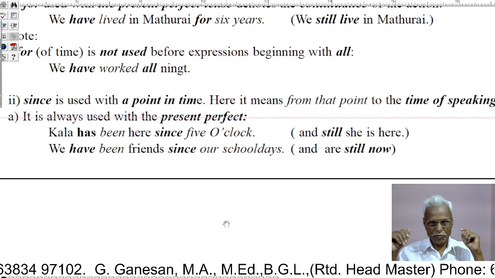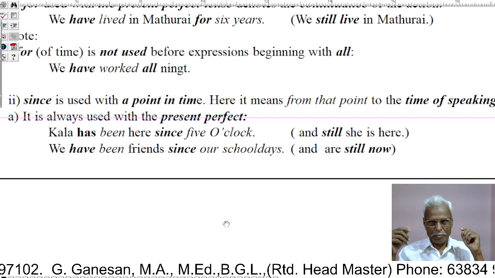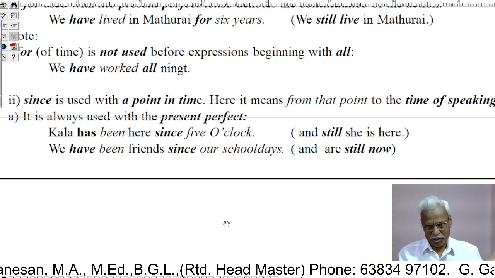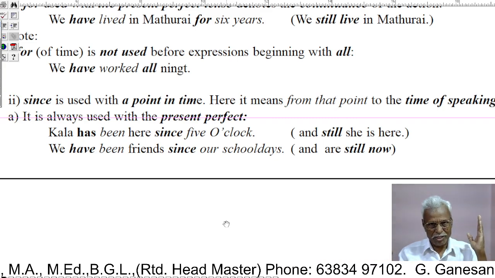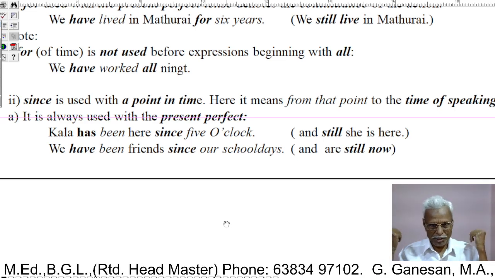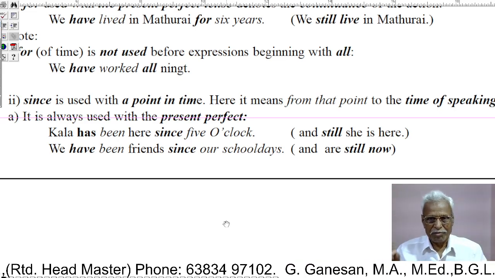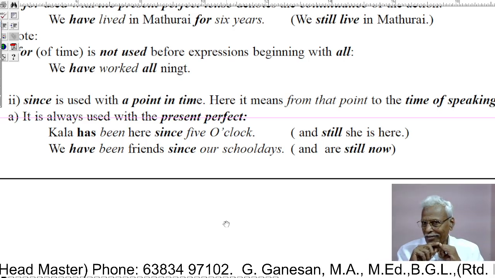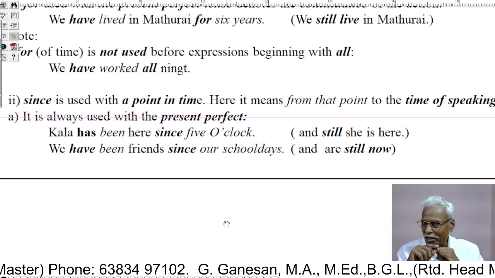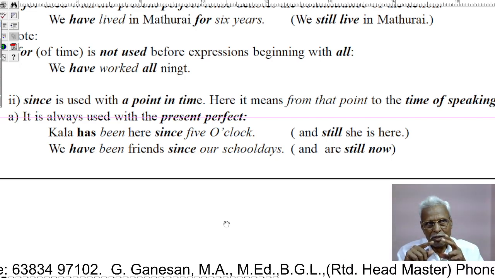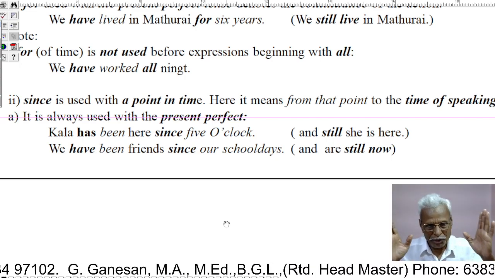But my friend and I have been friends since our school days. Now also we are friends. So, since is used with the point of time, it means the action is continuing even at the time of speaking.